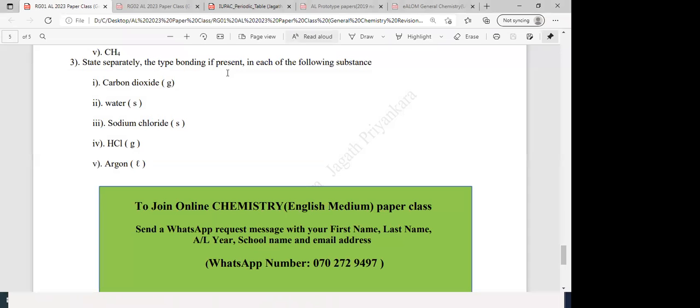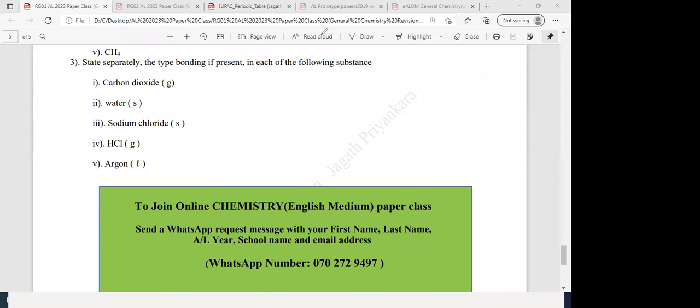So then carbon dioxide, who can tell me number 1, the type of bonding present? Please post the answer to the chat, or else you can unmute and tell the answer. What is carbon dioxide, CO2 gas? What are the types of bonding present? Is that only covalent? Type of bonding means you have to consider both primary interactions as well as secondary interactions. That means intramolecular as well as intermolecular, both. Otherwise, you will not get full marks. Covalent also I prefer if you can write, because I don't know in the marking scheme if they check whether it's polar covalent or non-polar covalent. I want you to write whether it's polar covalent or non-polar covalent.